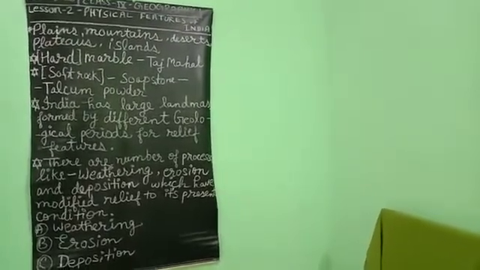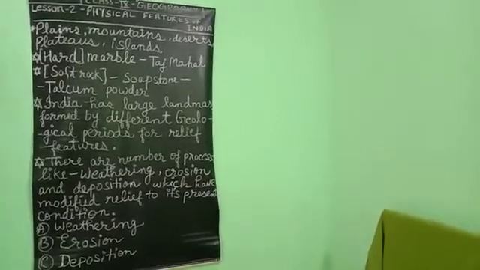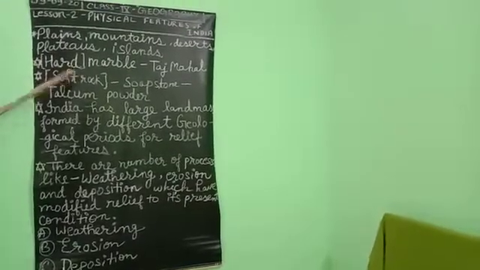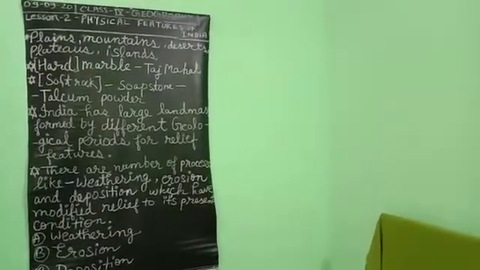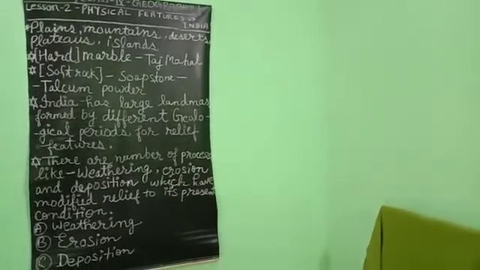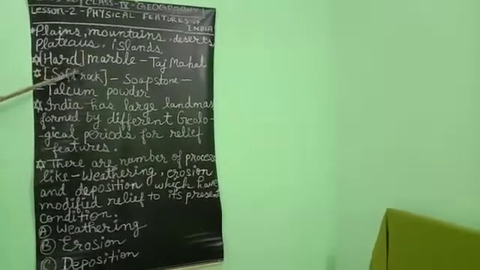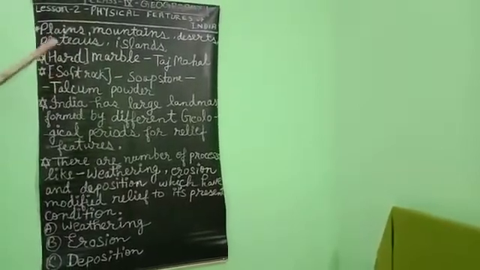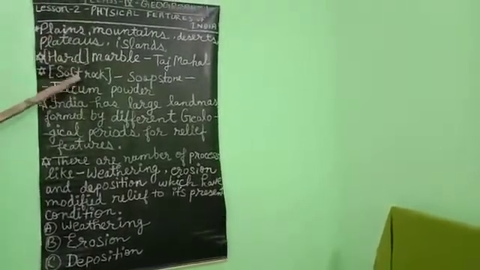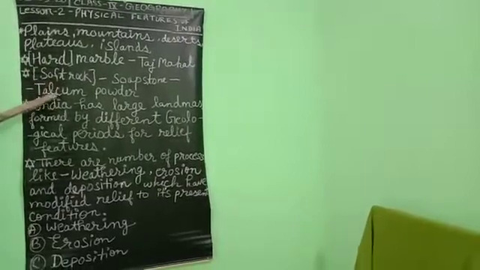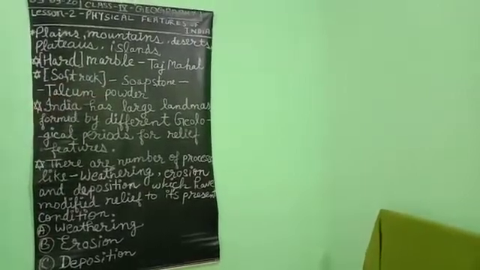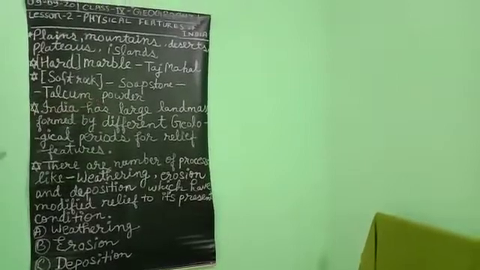We find different types of rocks too. The hardest rock is marble, from which the Taj Mahal is constructed. And the softest rock is also found in our country, that is soapstone, which is the softest rock on our earth. With the help of soapstone, talcum powder is made.